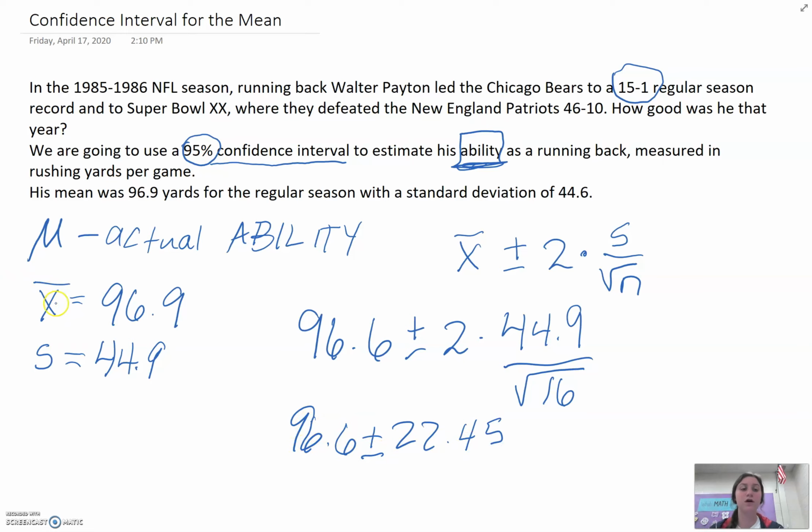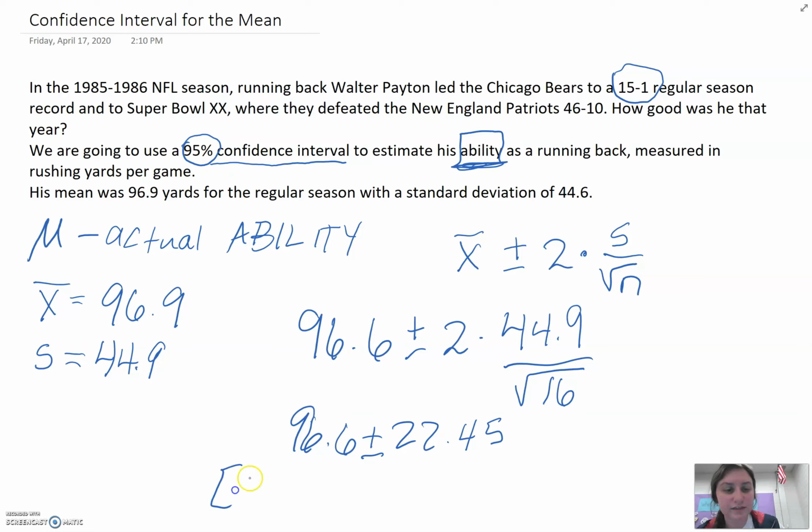Remember, before, in our confidence interval for proportions, the center was p hat. The center for this confidence interval is going to be the mean, or x bar. So now what we're going to do is add and subtract that to the mean. So 96.6, let's do the minus first, minus 22.45.